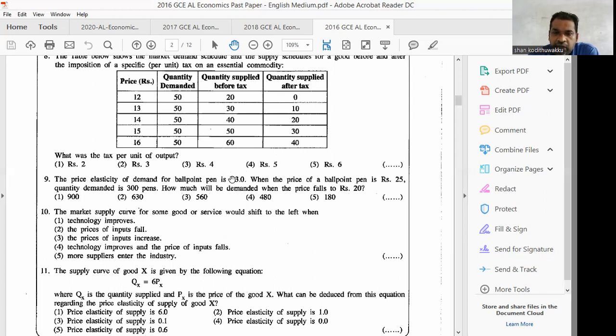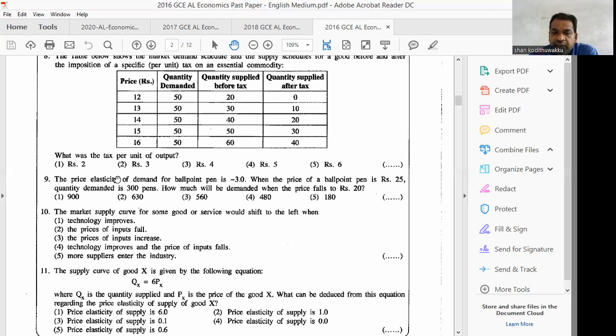As you are given PED, you can easily find that. And you should know the meaning of PED and the relationship between change in price and change in quantity demanded. So here, price has changed by 20%. As they have given you PED as 3, that means for a change in price of 1, 3 times the price change equals the change in quantity demanded. Therefore, a 20% change in price multiplied by 3 equals the change in quantity demanded, that is 60%.